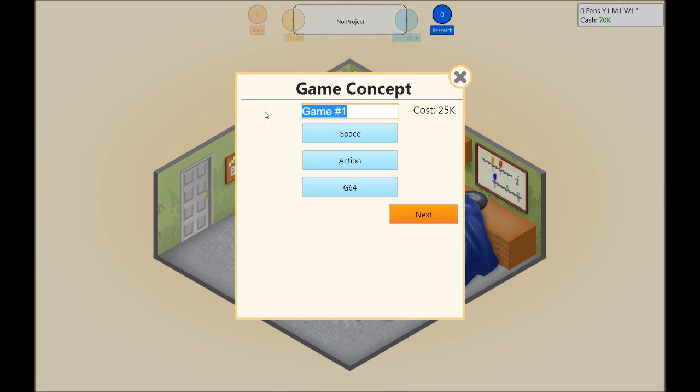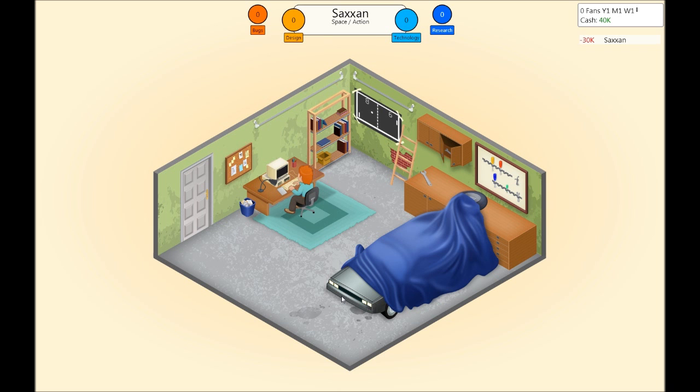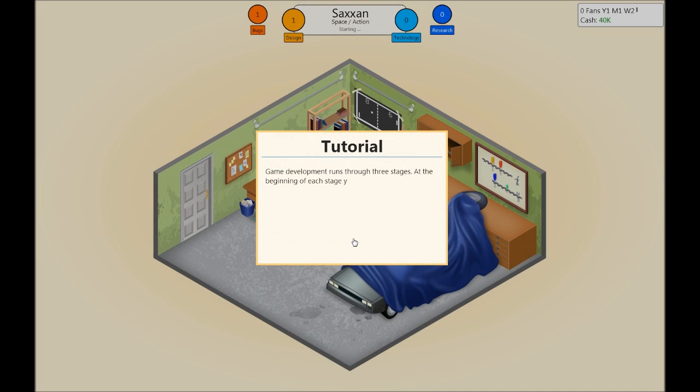And now we're going to change the name of the game. The name of the game is really not important, it's just something that you pick. So we have a space action game. I can think of Saxon maybe, but let's do Saxon just for fun. And here we pick the feature, text-based, cost 5,000, or 2D graphics version 1, 10,000, and then we start the development. And there's bubbles flowing up here: bugs, design, technology, and research.